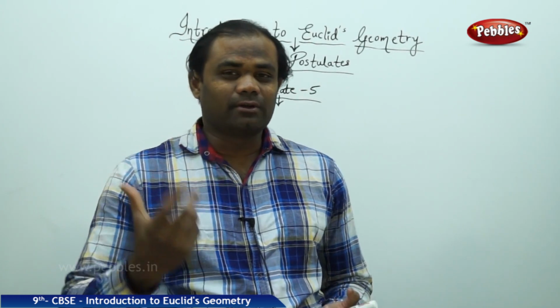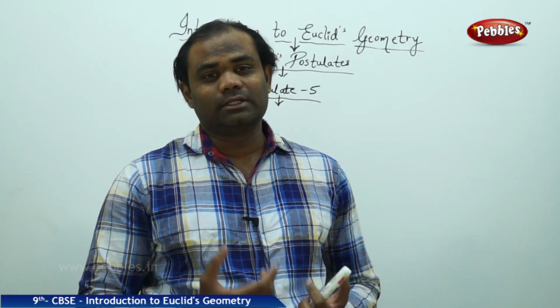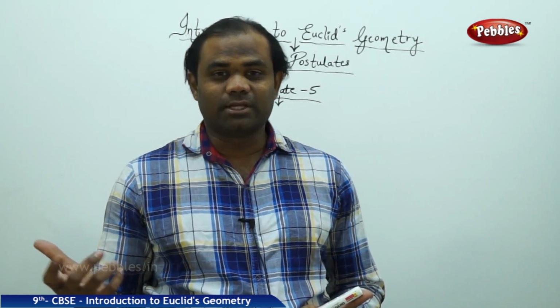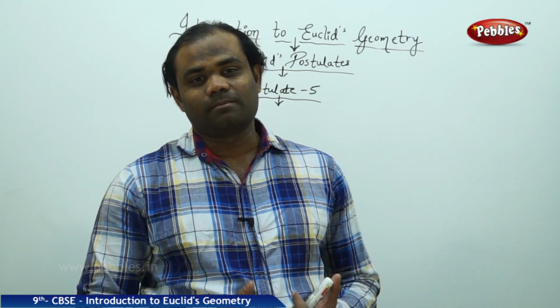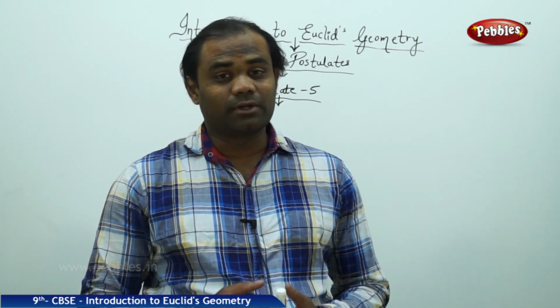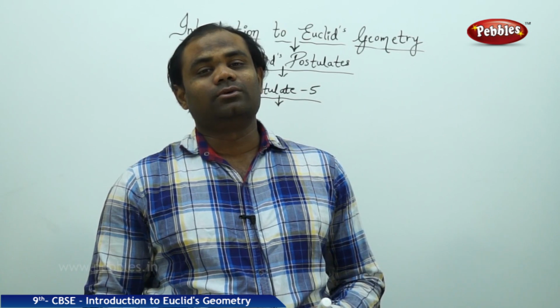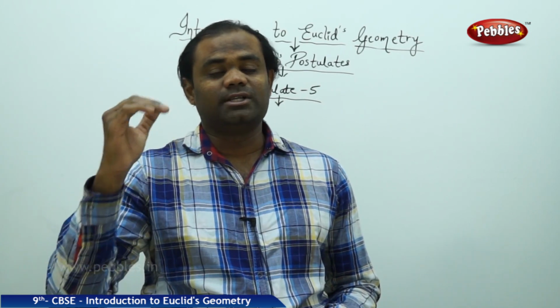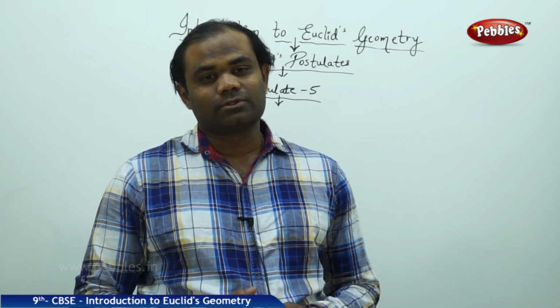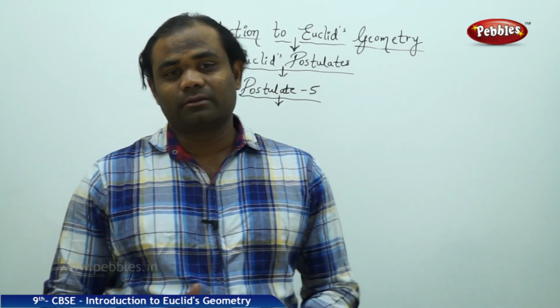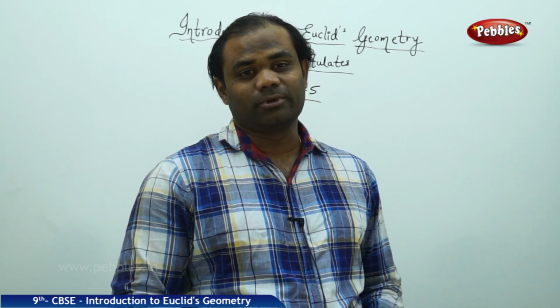When I say all right angles are equal to one another, that means 90 degrees will be the same anyway. So they are not that much focused on. But the fifth postulate, which is very complex, is how Euclid has contributed to developing geometry as ages pass by. So let's see postulate number 5.